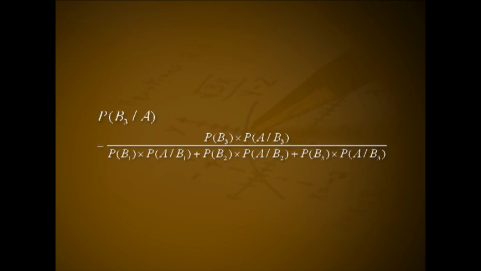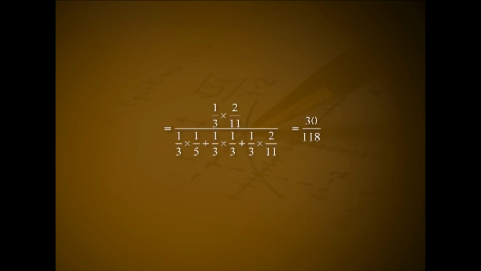And P of B3 given A equal to P of B3 into P of A given B3 divided by P of B1 into P of A given B1 plus P of B2 into P of A given B2 plus P of B3 into P of A given B3, which is 1 by 3 into 2 by 11 divided by 1 by 3 into 1 by 5 plus 1 by 3 into 1 by 3 plus 1 by 3 into 2 by 11, that is 30 divided by 118.